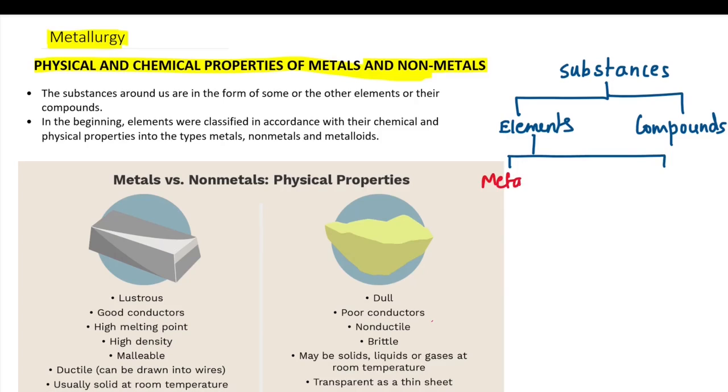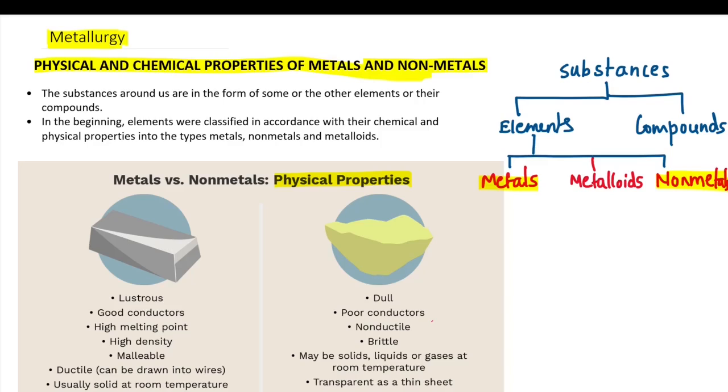metals, non-metals and metalloids. We shall be studying more about metals and non-metals, their properties, physical as well as chemical. First of all, we shall be studying about the physical properties.